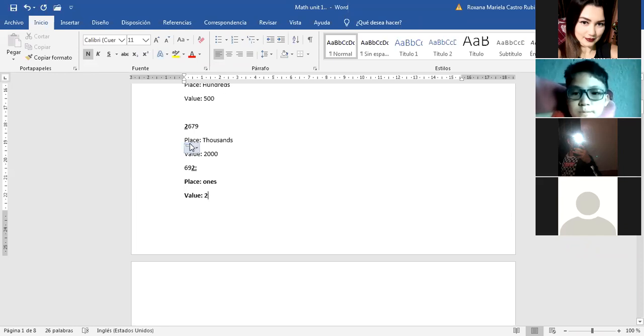2,679. In this case, I will ask the same with the number 2. Look at the number 2. In this case, it is in another position. In 692, it is in the ones position. But in the other amount, 2,679, the 2 is in the thousands position, a different position. And if it is in a different position, it has a different worth, right? In this case, the value is 2,000. Understand?